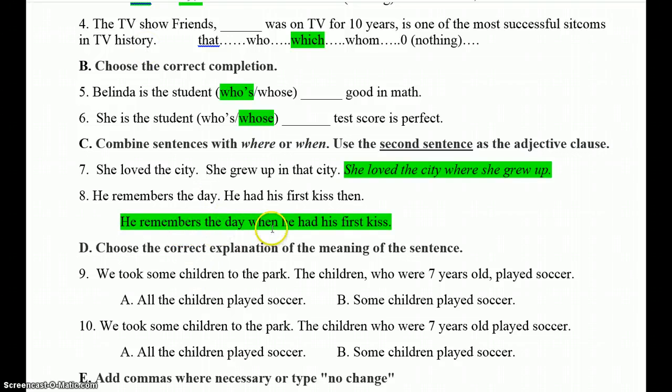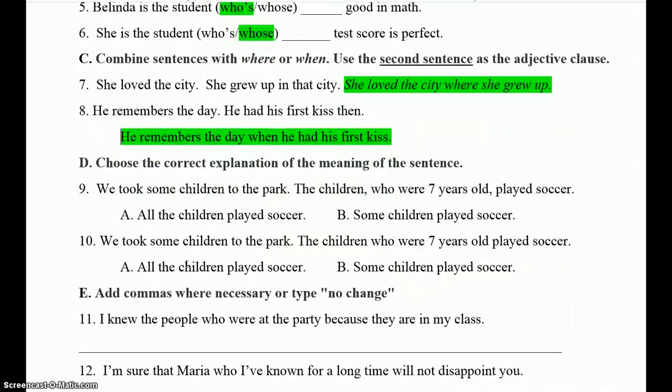He remembers the day when he had his first kiss. You might remember with when, we never have to worry about the prepositions also, but in this case there's no preposition to worry about anyway. That's it. He remembers the day when he had his first kiss. All right, going on to D.